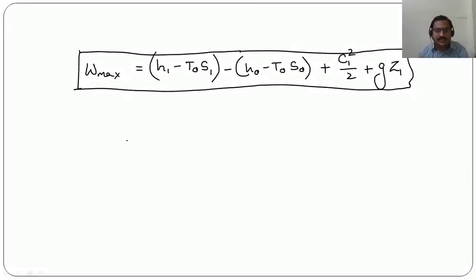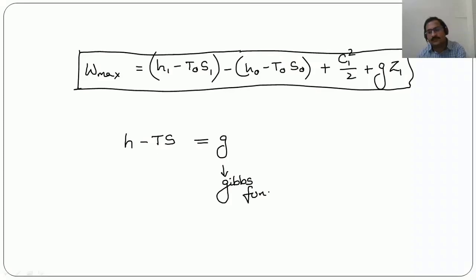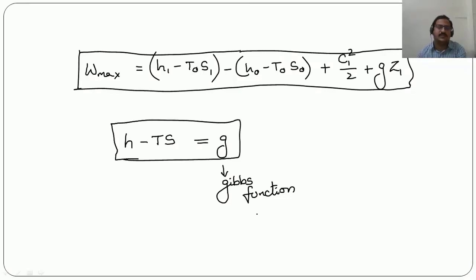Now, this term H minus TS, we call this G, which is nothing but the Gibbs function. So H minus TS is nothing but the Gibbs function G. Try to understand this carefully.